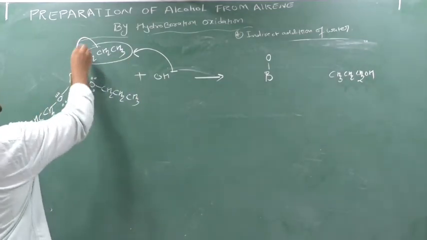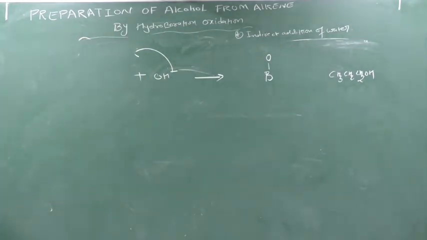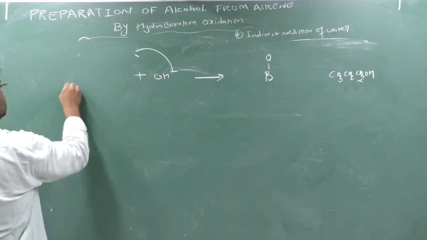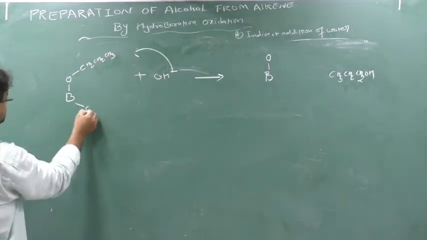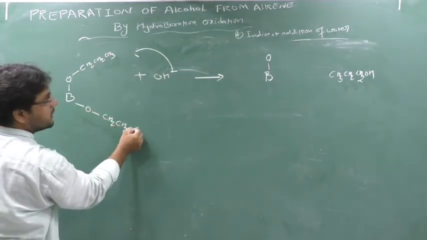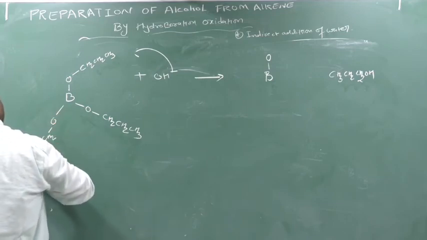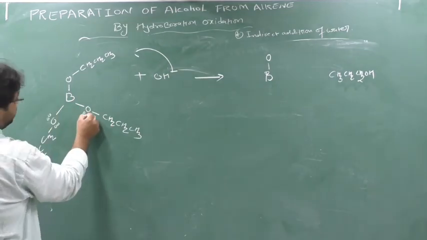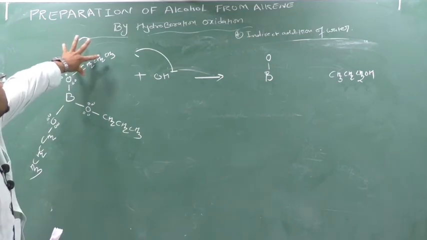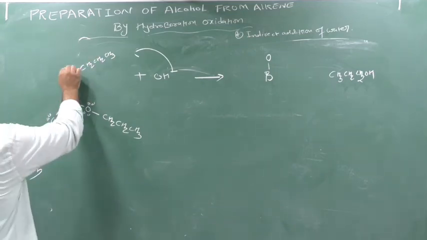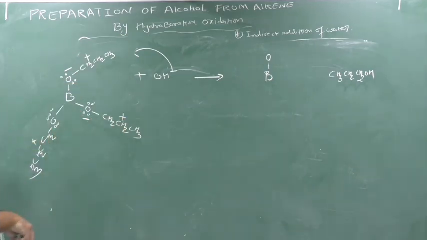Why? This is oxygen, and if it is not clear I will tell you. Boron, this is oxygen and this is CH2, CH2, CH3. This is oxygen, CH2, CH2, CH3. This is oxygen, CH2, CH2, CH3. Lone pairs on each oxygen. Now see, between this oxygen and this CH3, CH2, who is the more negative element? This one. So it will create negative charge, positive charge, negative charge, positive charge, negative charge, positive charge.